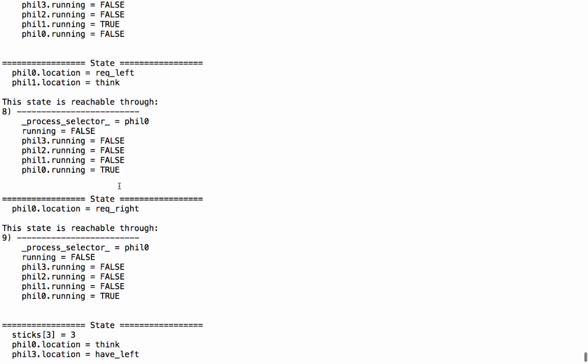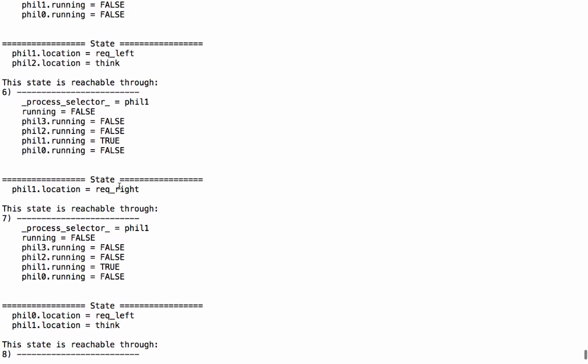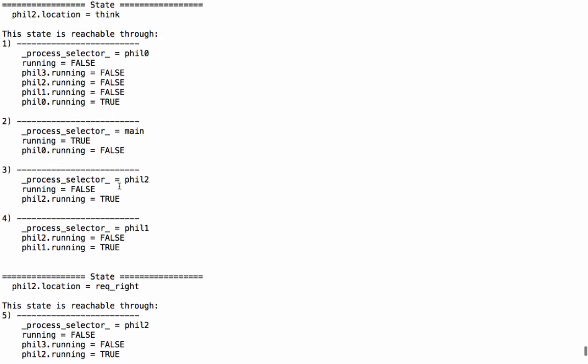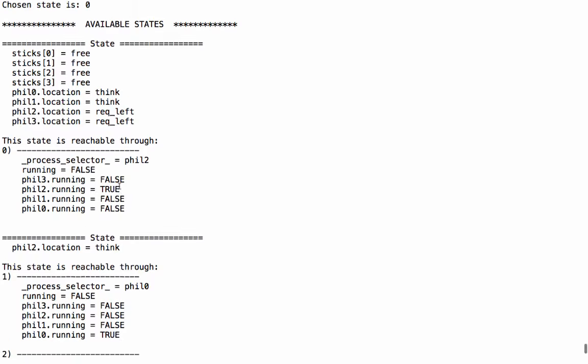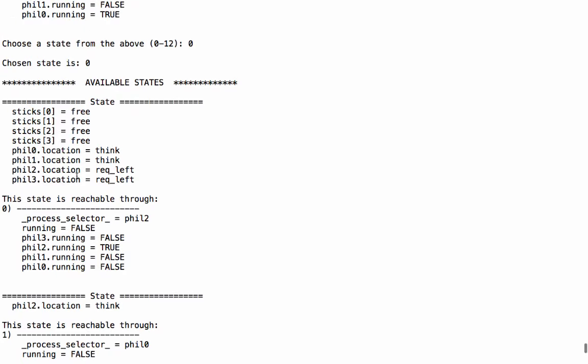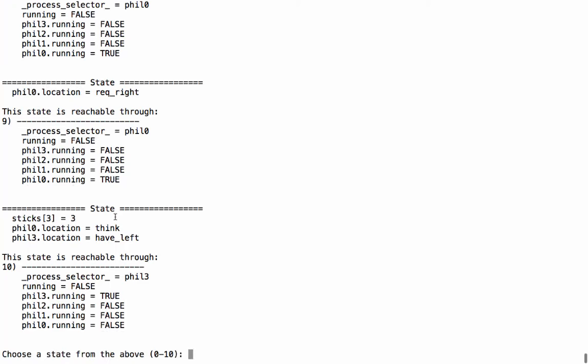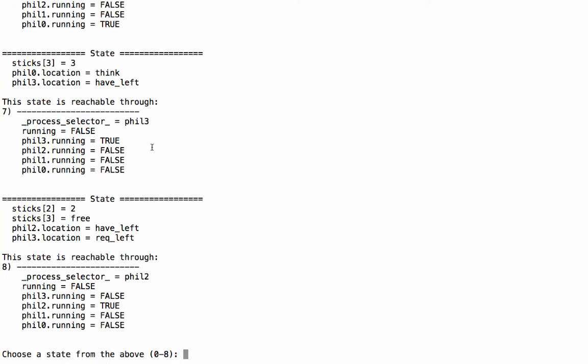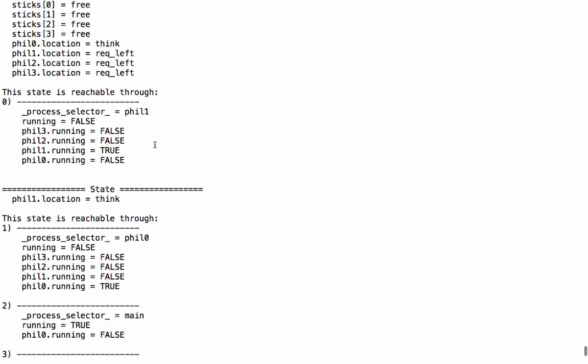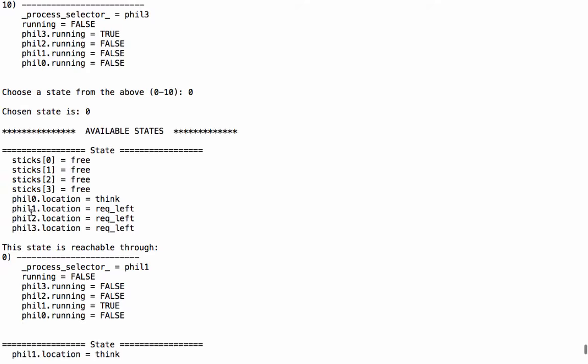From state 0, these are the possible successors. Let us choose one successor, where philosopher 2 is also moving to the request left state. This is successor 0. Now, let us choose the successor where philosopher 1 moves to request left.